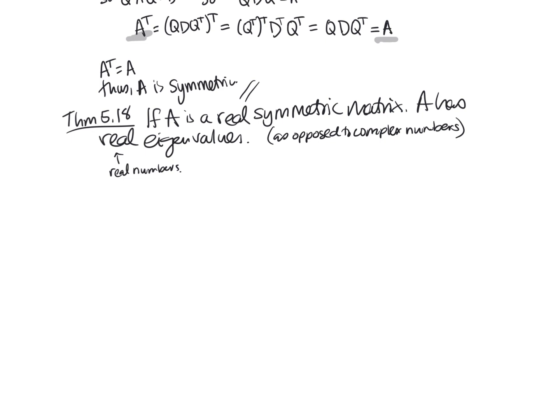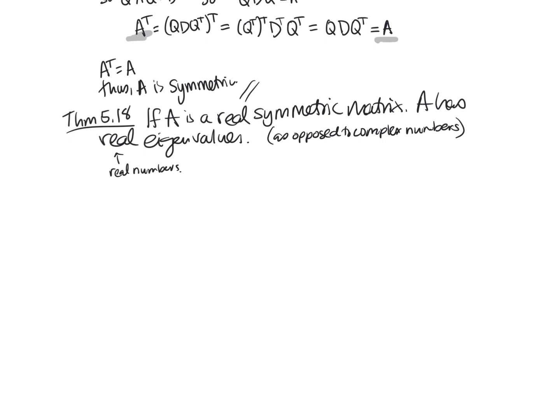So there are some ideas that go back to dealing with real and complex numbers that you may or may not remember from college algebra days. Let's skip on to theorem 5.19, and then I'll give you the spectral theorem. And then we'll just do a few examples of orthogonally diagonalizing a matrix.